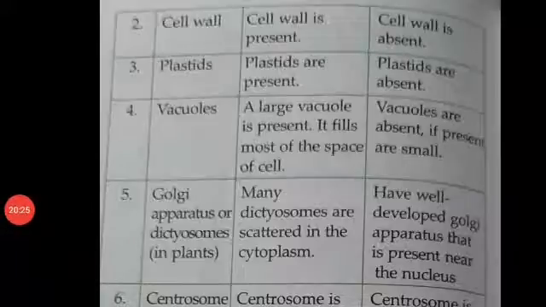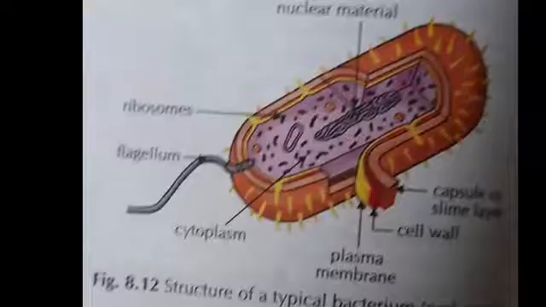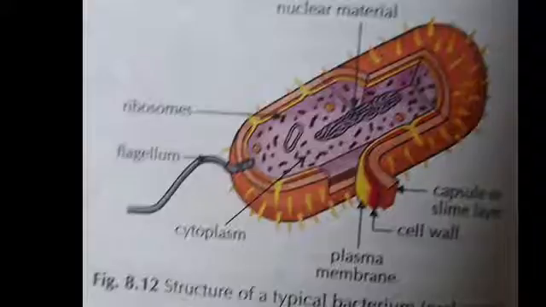Do you want an example? Yeah, bacteria is the best example for that. Now, this is the example for prokaryotic cell. Is it clear, Nana? Pro means primitive in Greek, karyon means nucleus. So, nucleus is absent in prokaryotic cells. For example, bacteria is the best example.